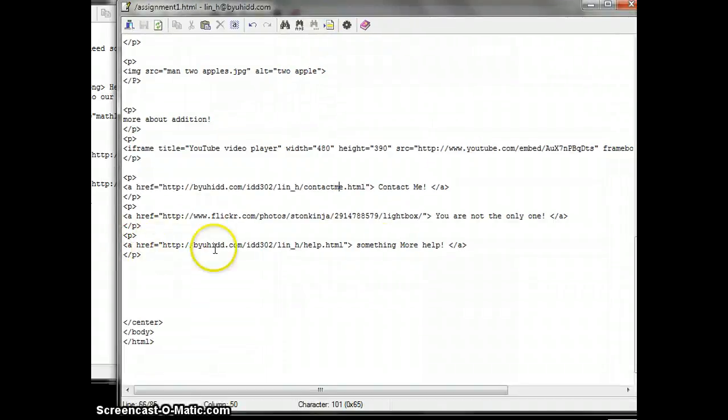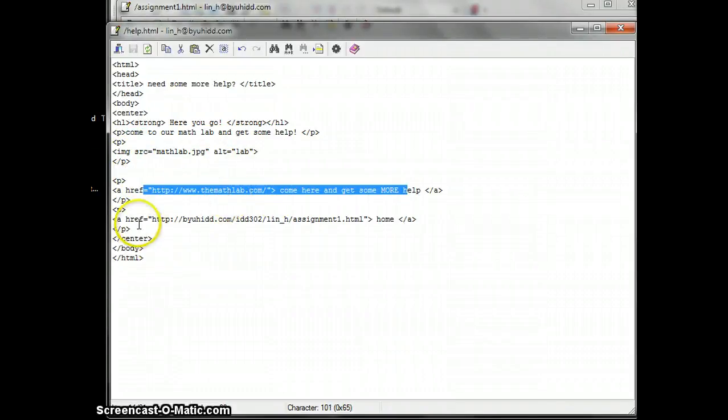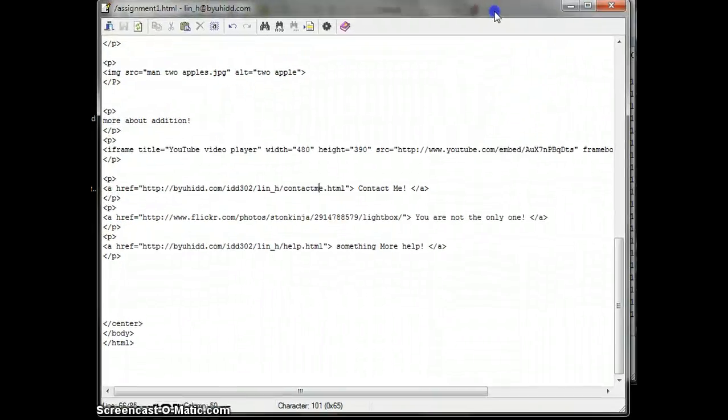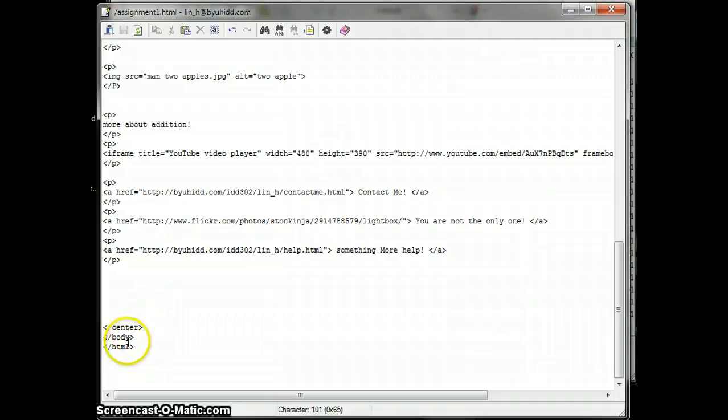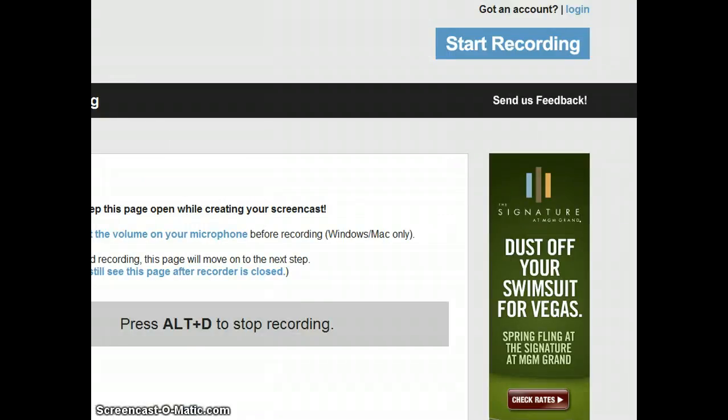And also the last link here is if they need more help, they can go to the next page. It's another page, and this one will help you. You see the picture first, and you say come to our math lab, and with the picture, also the link to the math lab, and also I have a home page. Come back here, and that's how I finished with the center, body, and the HTML. And right here is my website, and it's right here.